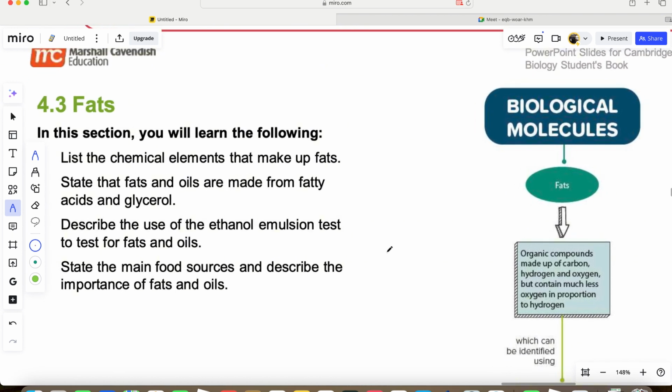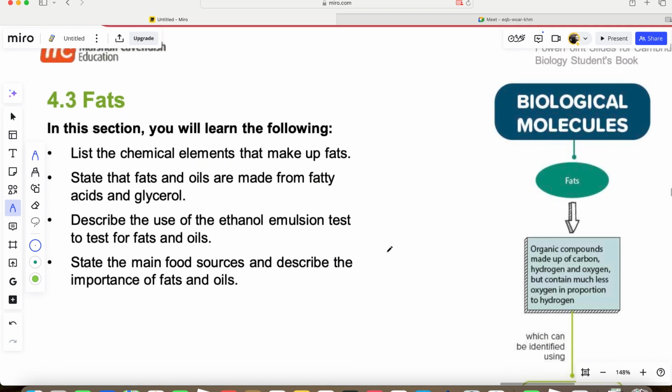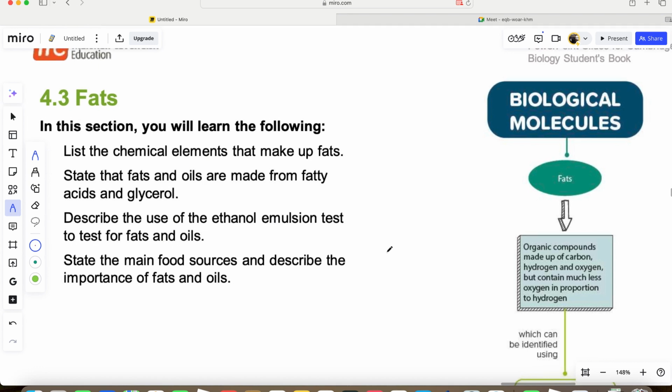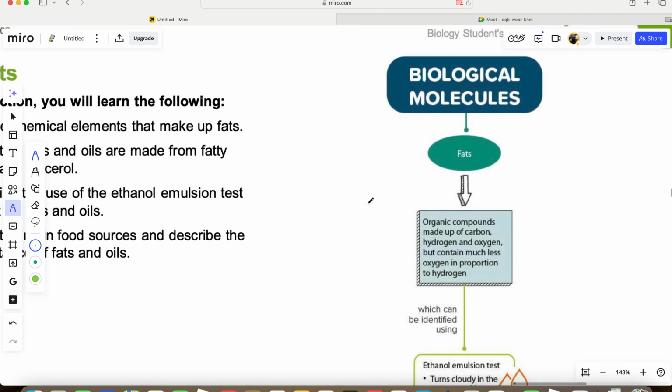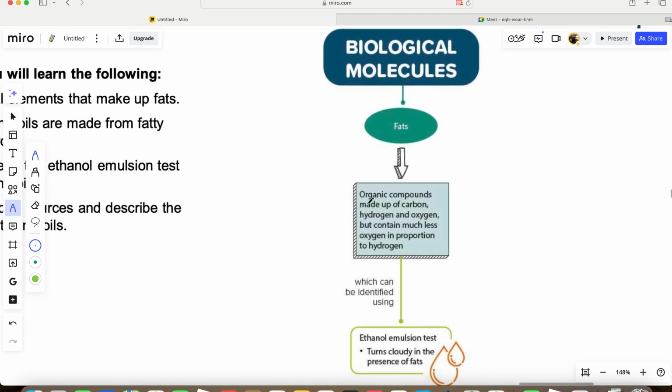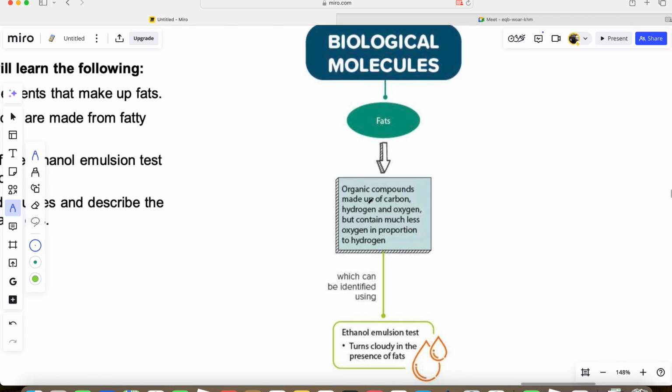Now, let's go to the third one, which is the fat. We've studied water, we studied carbohydrate. Now we are in the third biological molecule. Number 3 part of the biological molecules is called the fat. Now, what are fats? You often call it fat and oil. So sometimes you see it goes together, fat and oil is the same thing, okay? Whether we say fat or fat and oil, we're talking about the same thing.